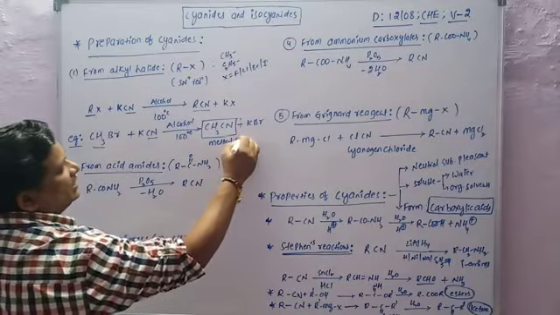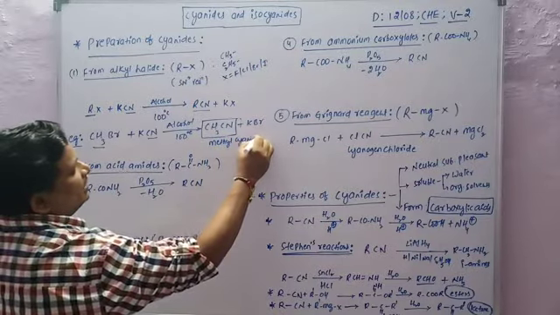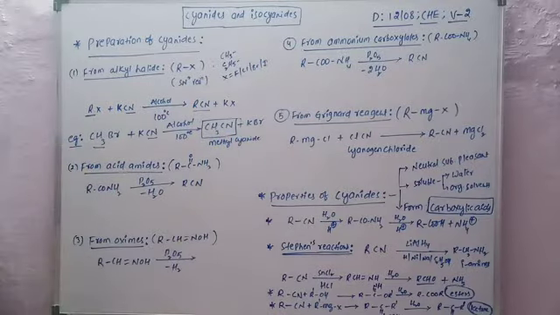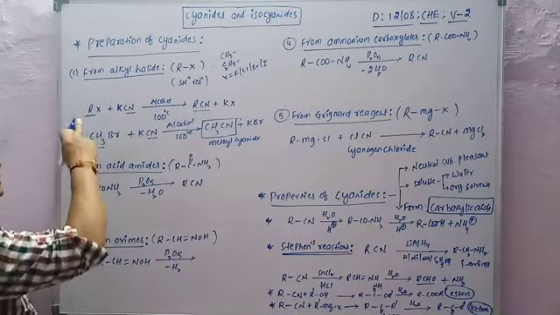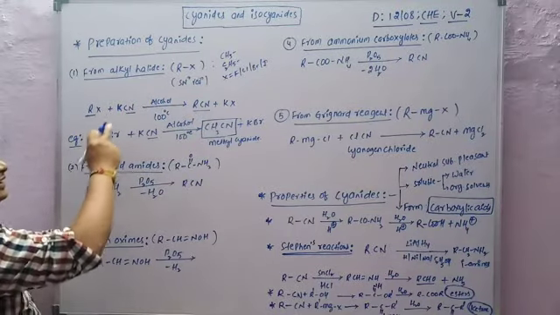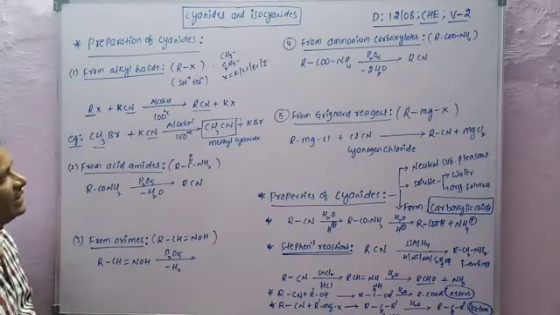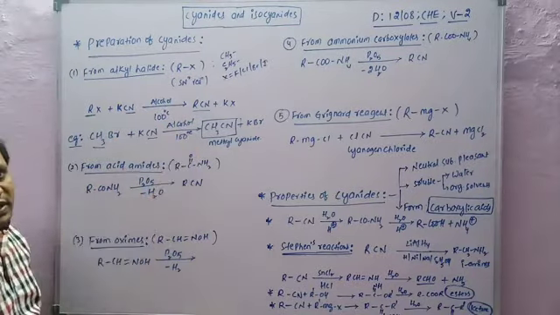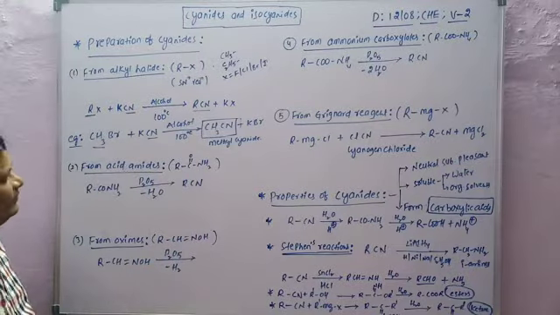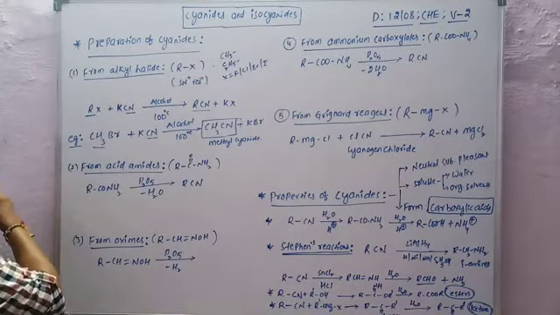So this is the preparation of methyl cyanide. Simply, alkyl halides react with potassium cyanide in the presence of alcohol at 100 degrees centigrade temperature and give the corresponding cyanides.